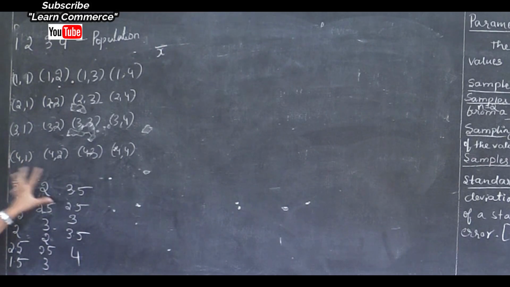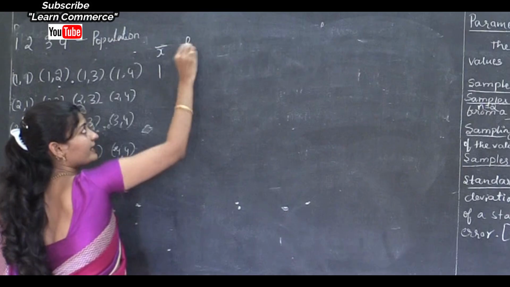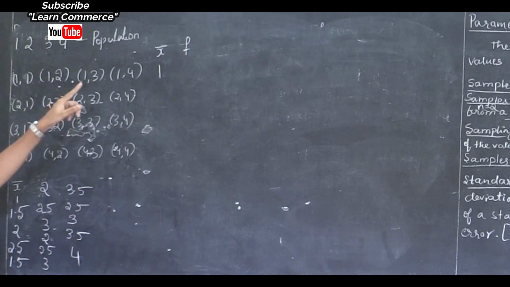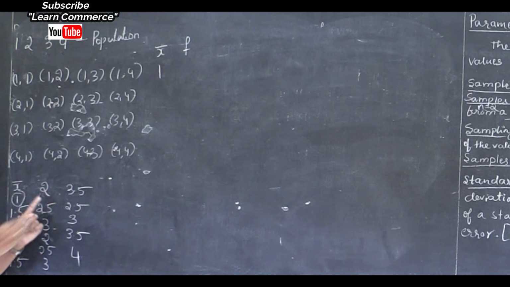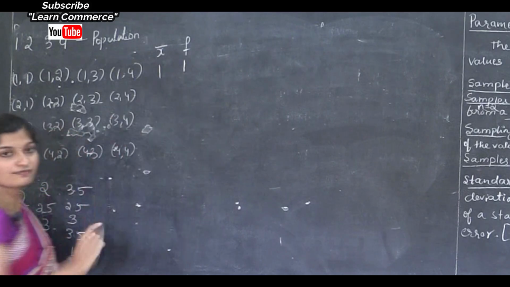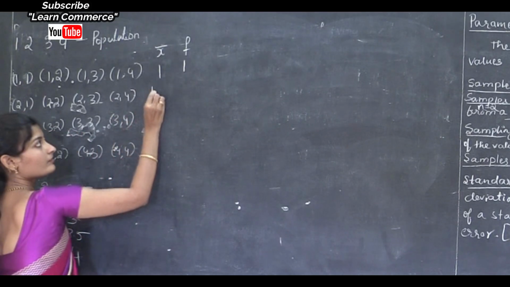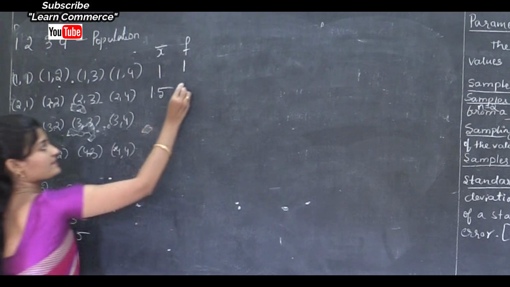Now I will write these observations in a table. Since values repeat, I will use frequency. This is the sampling distribution table. The first x bar value is 1, and it repeats only one time, so the frequency is 1. Next, 1.5 repeats 2 times.